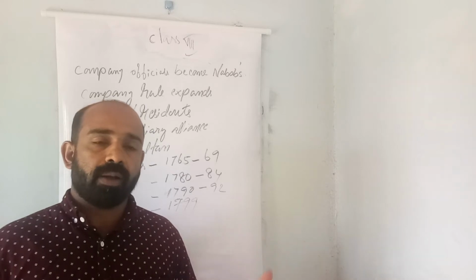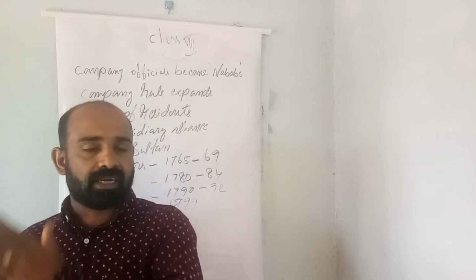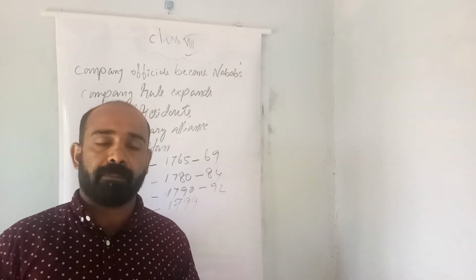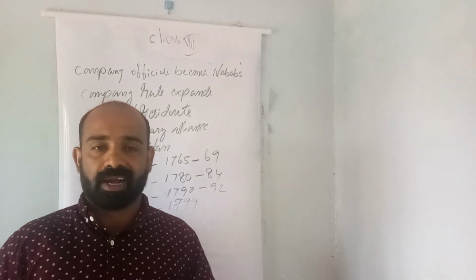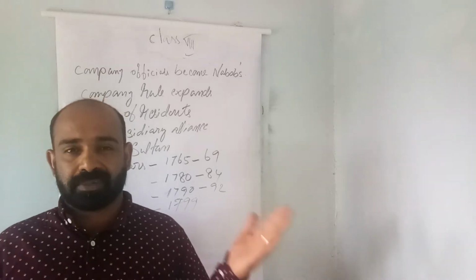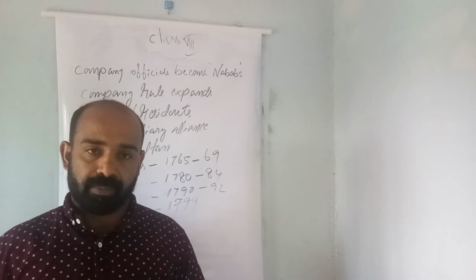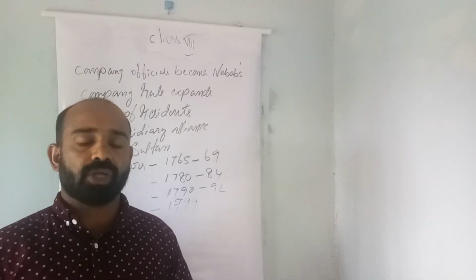In this war, when the English company was trying to capture Seringapatam, that means the capital of Tipu Sultan, he was trying to protect the capital, but unfortunately he was not able to protect his own capital. While trying to protect his capital, he was killed by the English army. So in 1799, Tipu Sultan was killed by the English army.